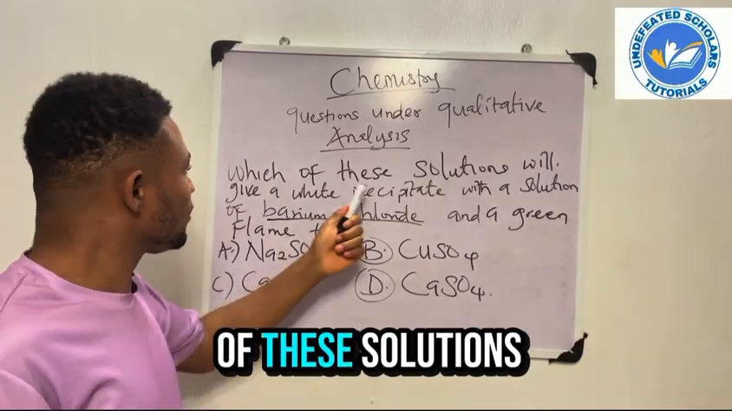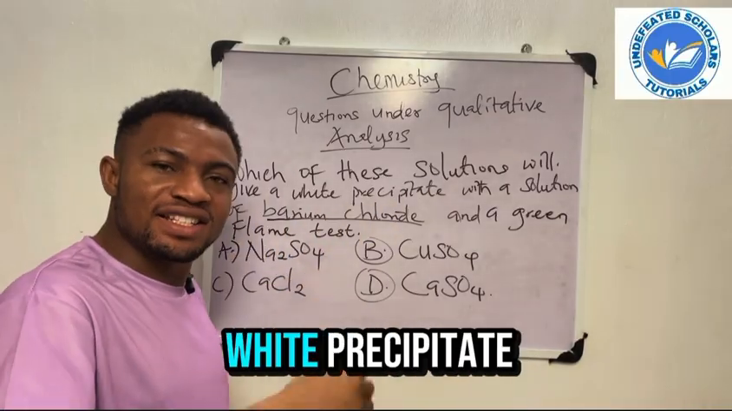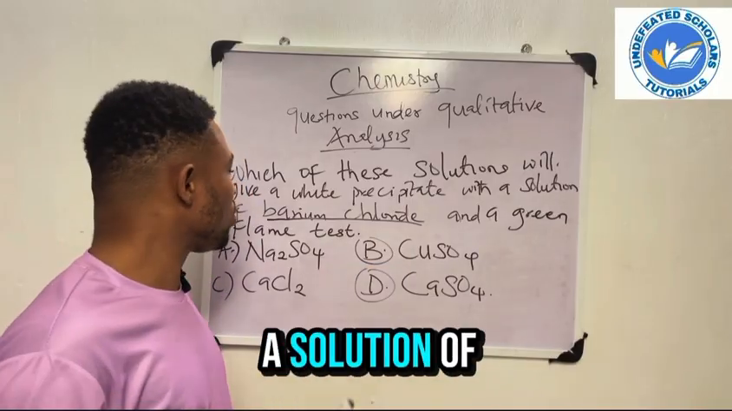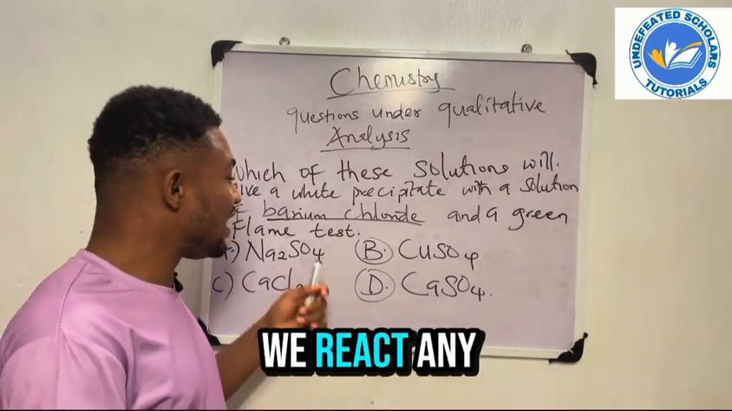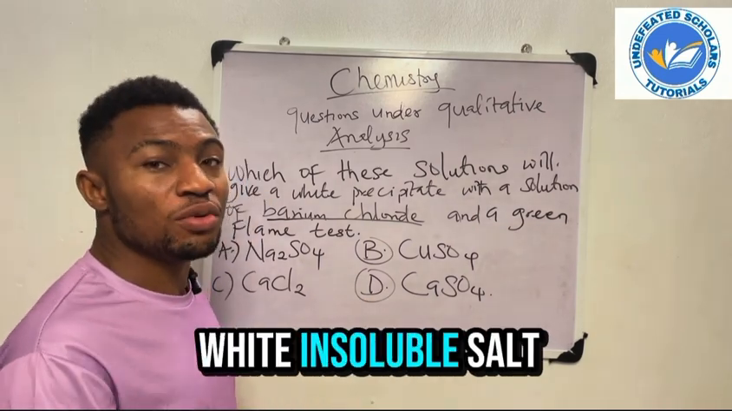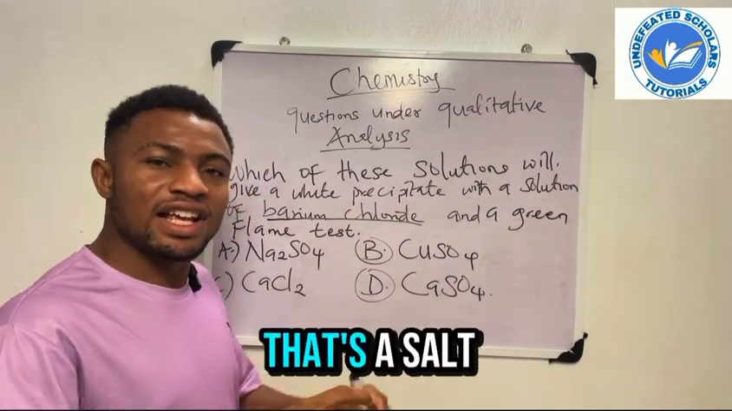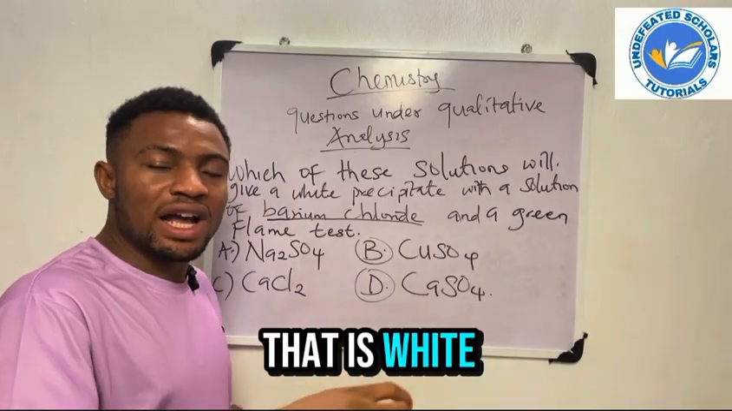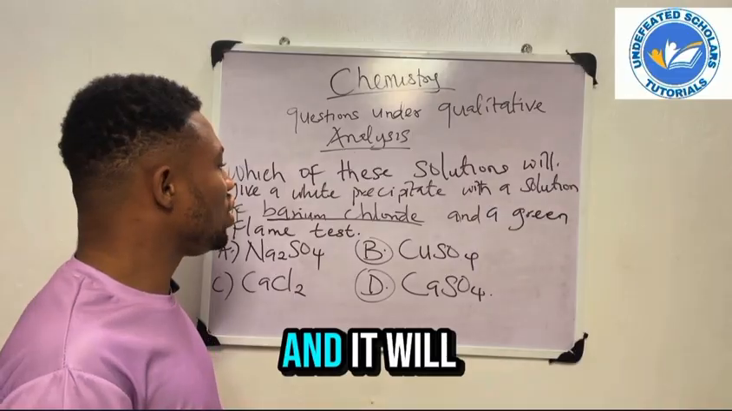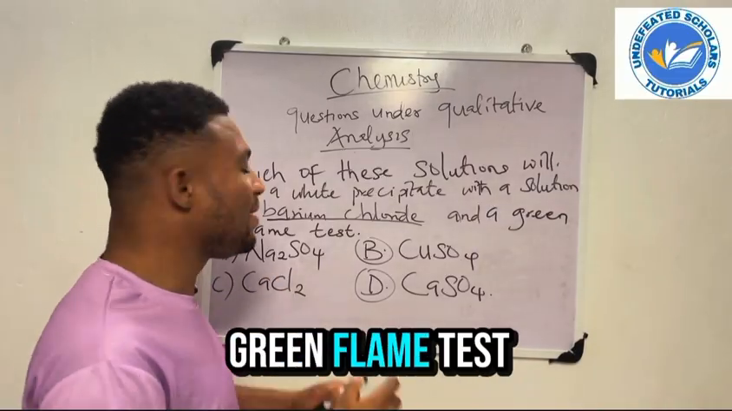They say, which of these solutions will give a white precipitate, that's a white insoluble salt, with a solution of barium chloride? When we react any of these solutions with barium chloride, it will give us a white insoluble salt. That's a salt that is white and it's insoluble. That's what they simply mean by white precipitate. And it will give a positive green flame test.